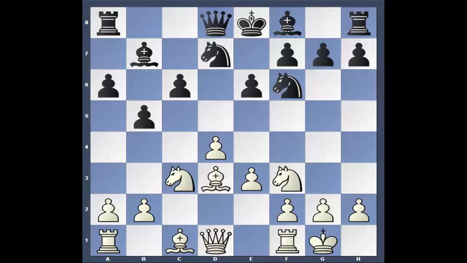a6, just to shore up the b5 pawn. e4. Normally you don't move the same pawn twice in the opening. This is the 10th move. The computer picked that, or a4. I like e4 better. It's one of those rare exceptions where they move the same pawn twice in the opening.